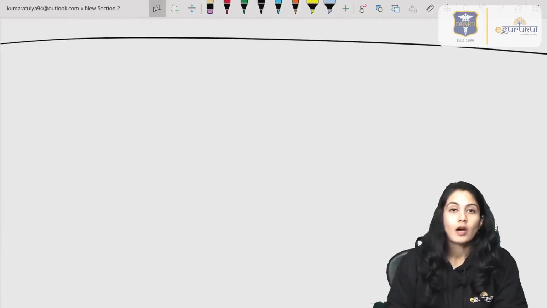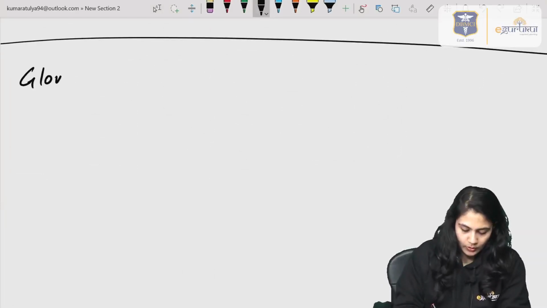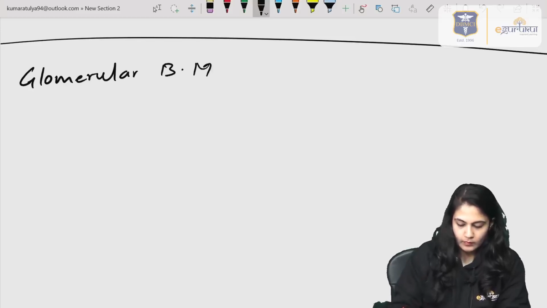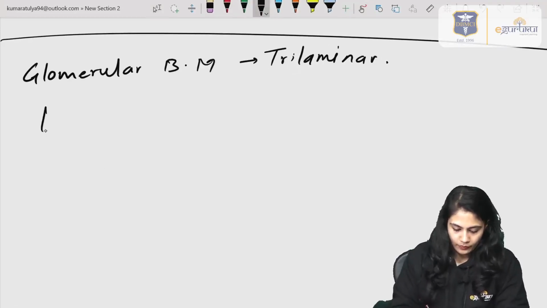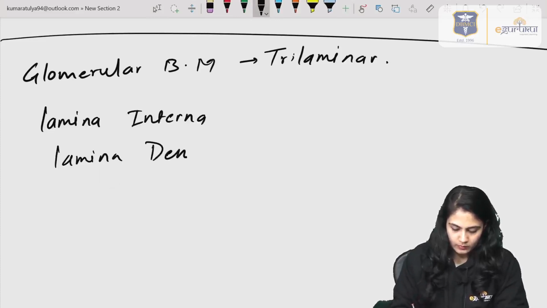Now, we should know that the glomerular basement membrane has three layers, that is, it is trilaminar: lamina interna, lamina densa, and lamina externa.